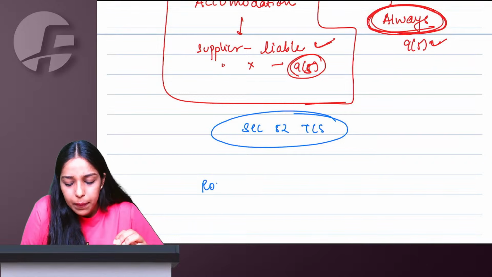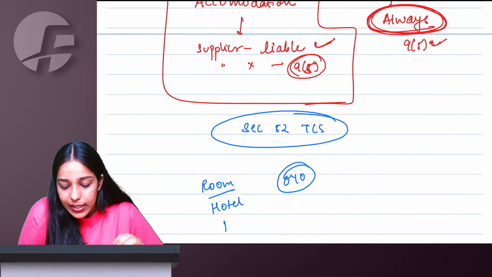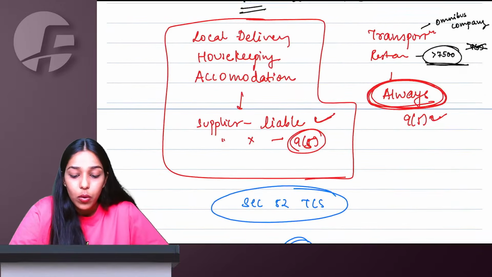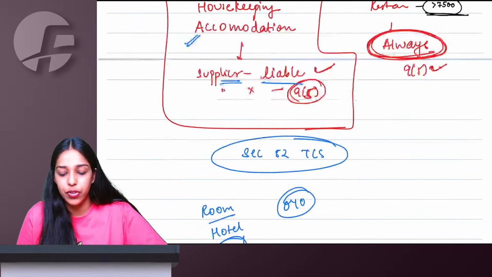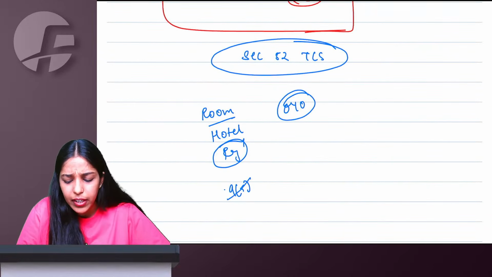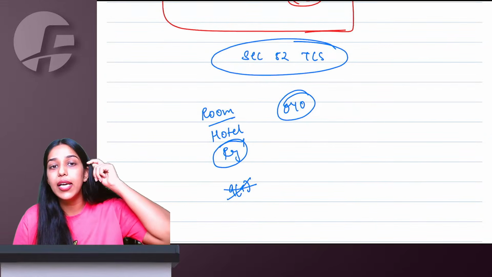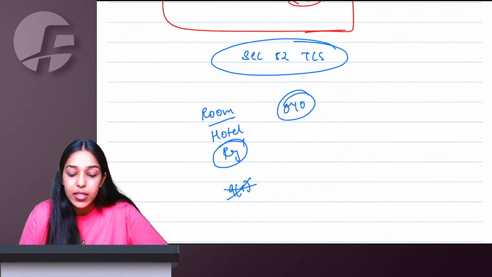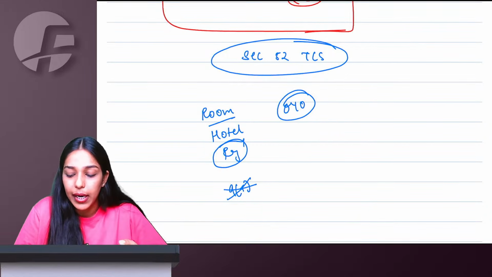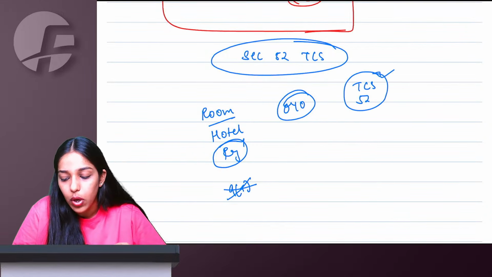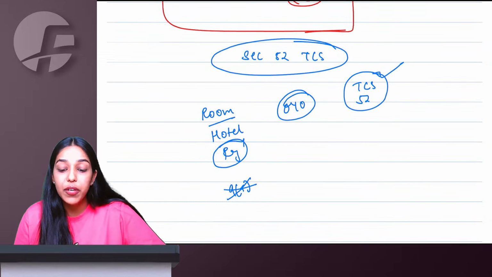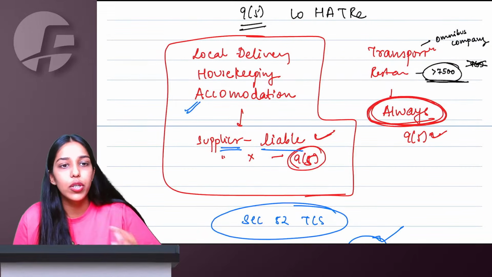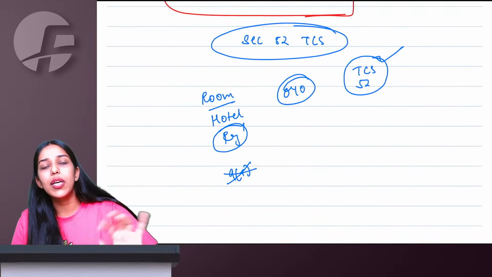However, let us say I book a room in a hotel via OYO, but that hotel itself is registered under GST. So accommodation services, but the supplier itself is liable for registration. Meaning 9(5) will not come. The hotel itself will be collecting GST and paying to government, right? Now in this case, because 9(5) cannot be applied, section 52 TCS is going to apply. Or let us say I purchase a calculator from Amazon. Is purchasing a calculator covered in 9(5)? No ma'am, it is only for 5 services. Then again on that also TCS will come.